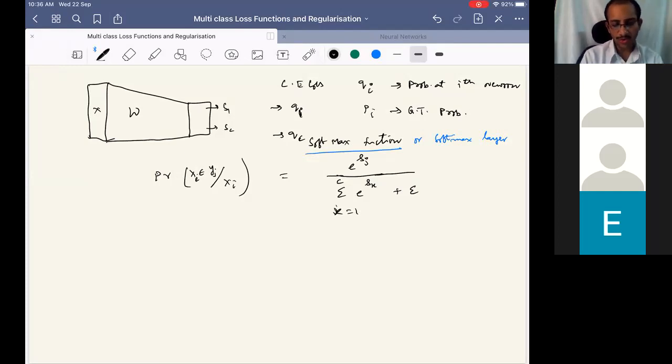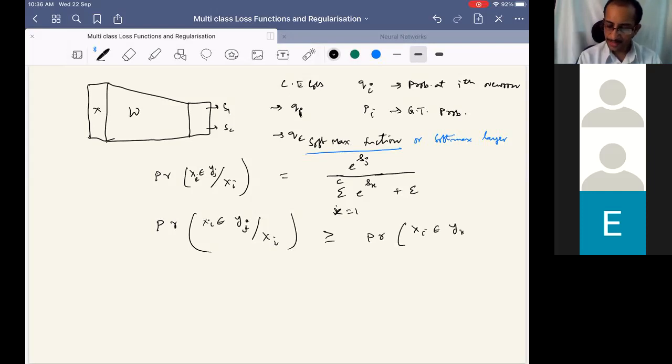And how do we do classification? If the probability of Yj given Xi is greater than or equal to the probability of Yk given Xi for all k, then we put Xi in the Yj class.